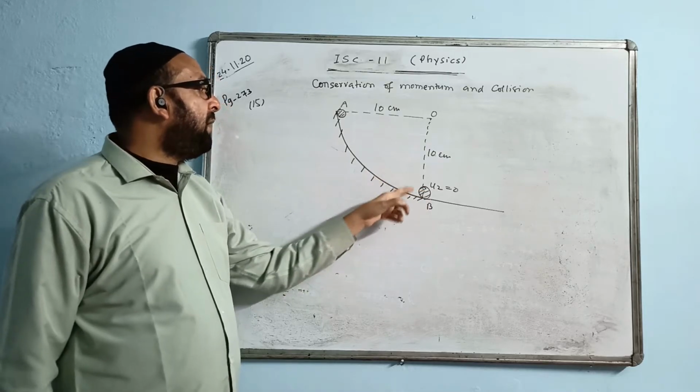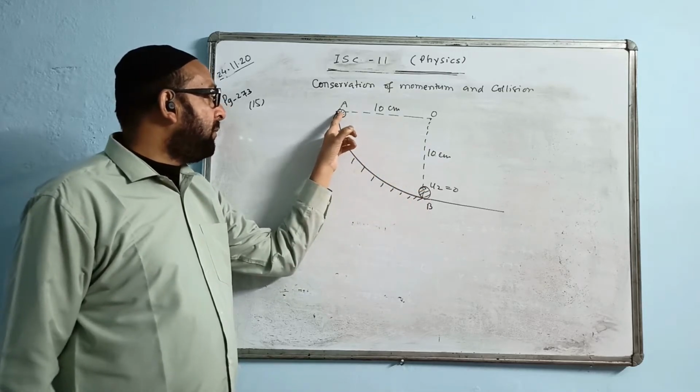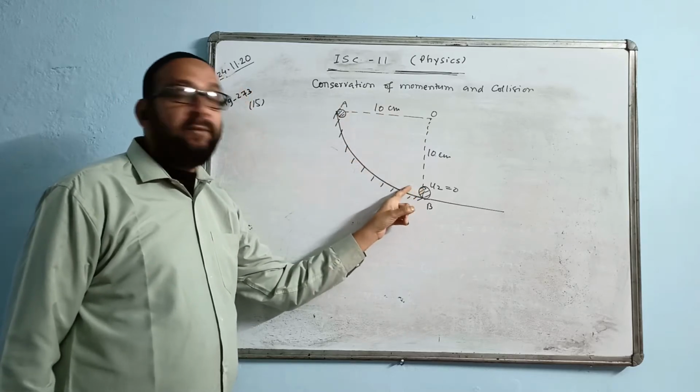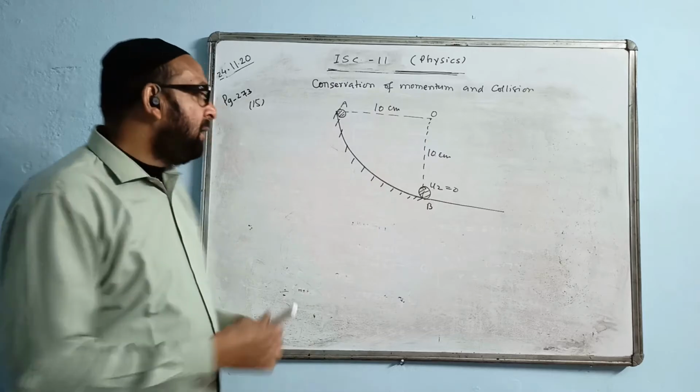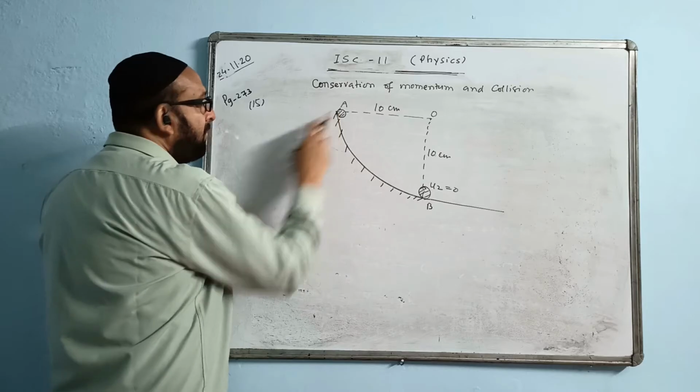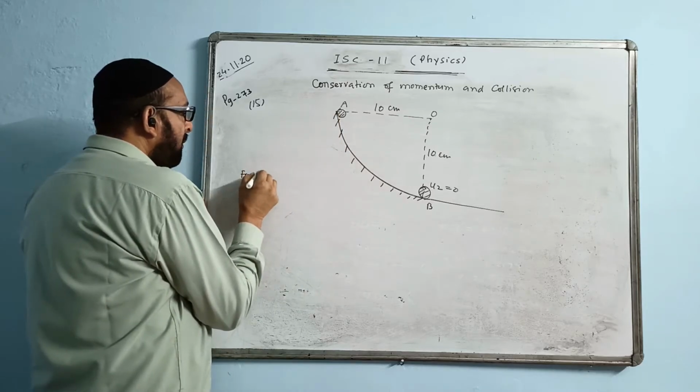But what is the value of u1? We have to find that. u1 is the velocity of the ball coming and hitting it here. At the time of collision, what is the velocity? That velocity you have to find. So let us write how to find the velocity of the ball A. Write on for the ball A.